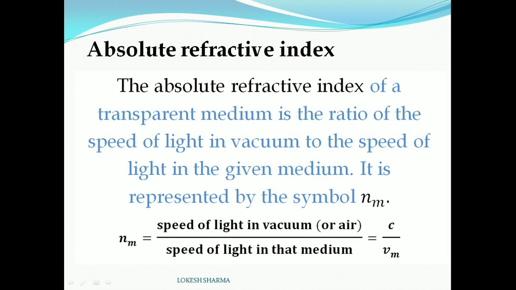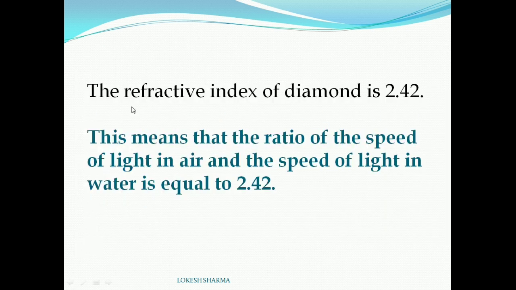Now the next heading is absolute refractive index. The absolute refractive index of a transparent medium is the ratio of the speed of light in vacuum to the speed of light in the given medium. It is represented by the symbol Nm. Hence Nm is equal to speed of light in vacuum or air upon speed of light in that medium, which is equal to C upon Vm. C is the symbol of speed of light in air, which is equal to 3 into 10 to the power 8 meter per second, and Vm is the symbol of speed of light in the given medium. The refractive index of diamond is the highest, which is equal to 2.42.